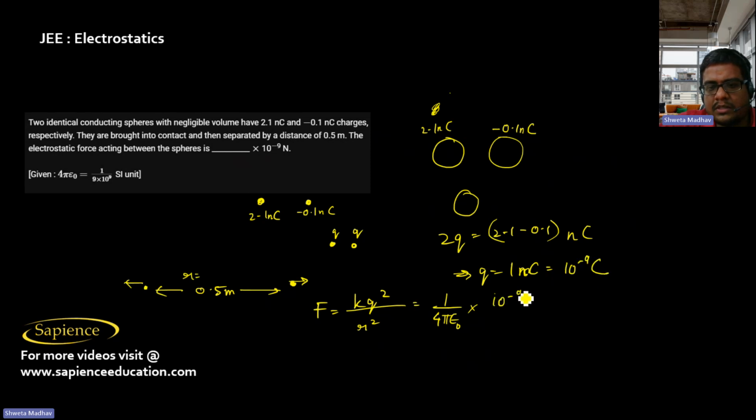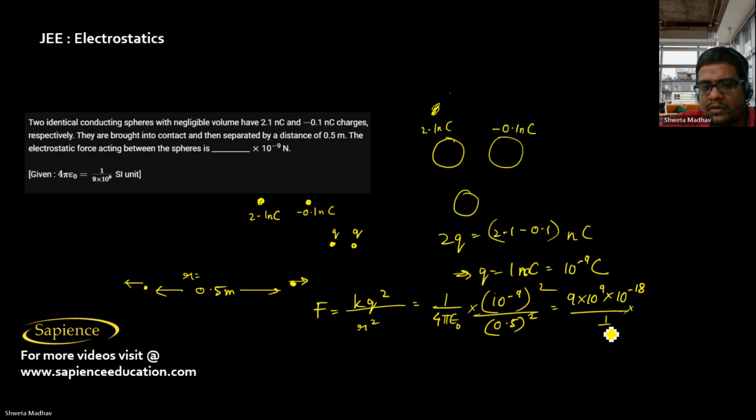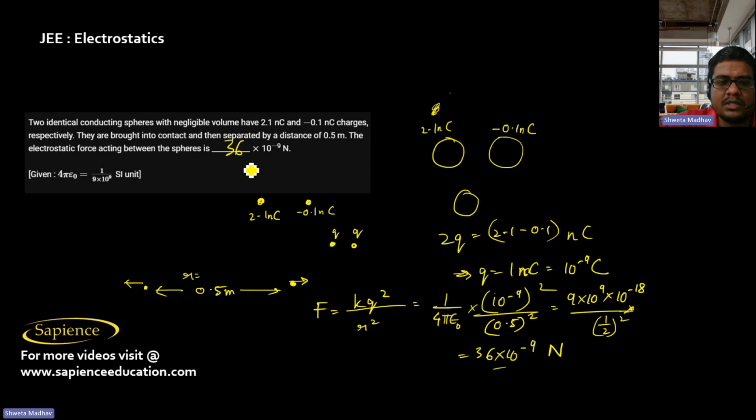So 10 power minus 9 whole square divided by r square, r is 0.5 whole square. This will be 9 into 10 power 9 into 10 power minus 18 divided by half whole square, that is 1 by 4. So 4 nines are 36, 36 into 10 power minus 9 Newton. So the force is 36 into 10 power minus 9 Newton. So 36 is the answer.